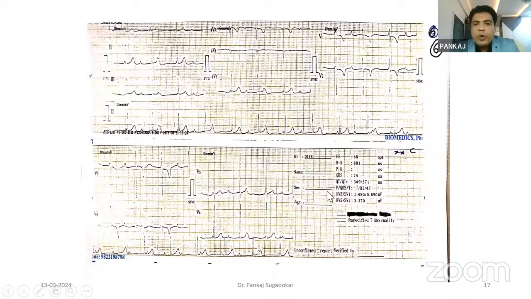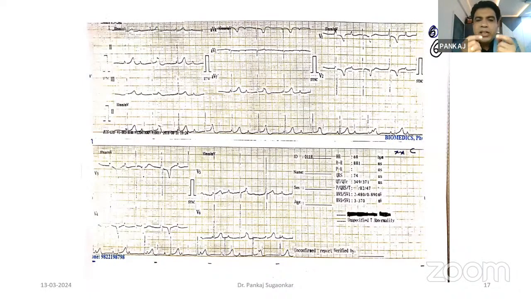Here in front of your eyes is the ECG of the patient. The heart rate is approximately 60 to 70 per minute, and you can see the P wave here, and here, sometimes the P falls on the T. One thing is very important: take a piece of paper and mark two PP intervals across all the ECG leads.